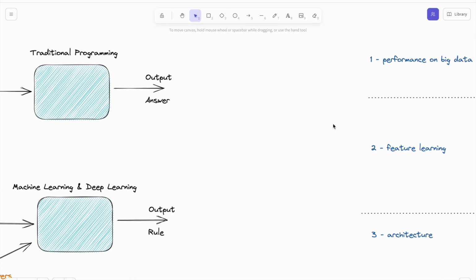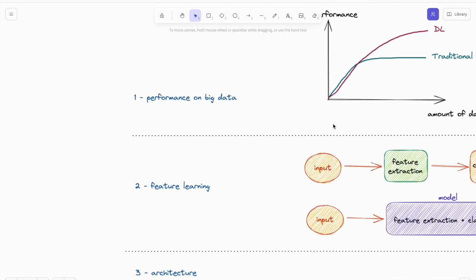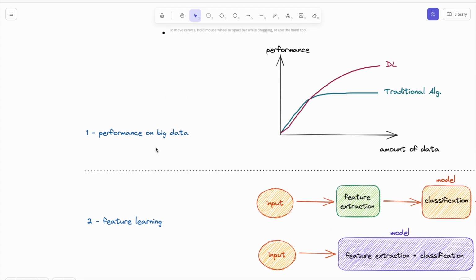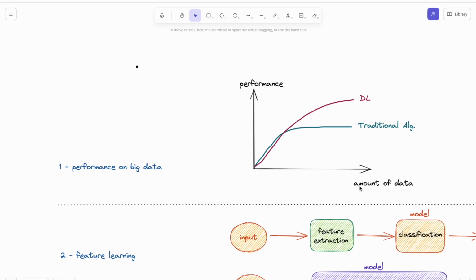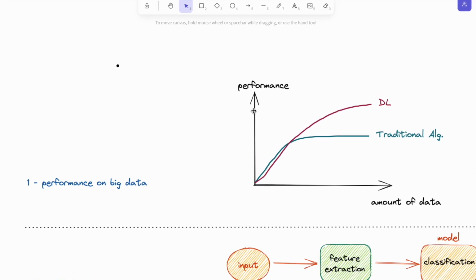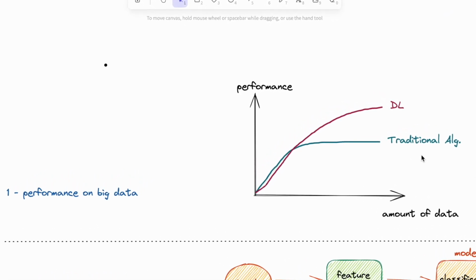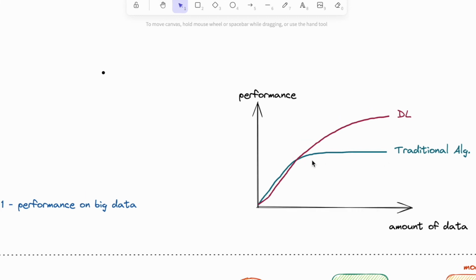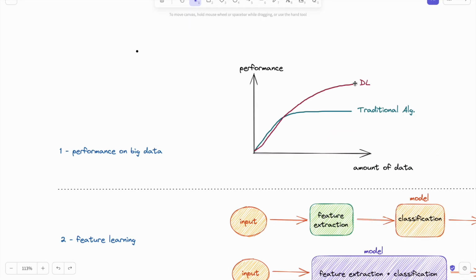Let's look at the differences between deep learning and machine learning. The first one is the performance of deep learning on big data. Let's look at this graph. You can easily see that when we increase the amount of data, the performance of the traditional algorithms will stay the same after some threshold, after some amount of data. But in deep learning, when we increase the amount of data, the performance of the model will increase too. So this is the first biggest difference of deep learning from machine learning.